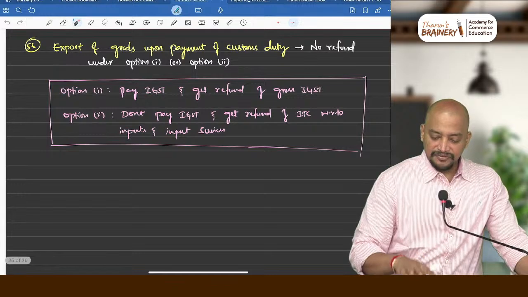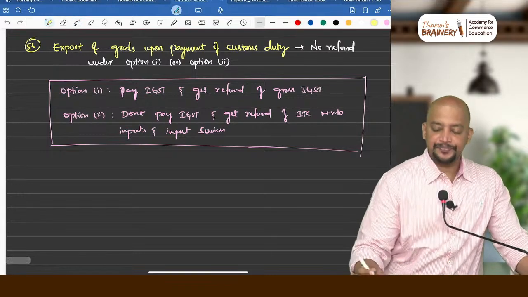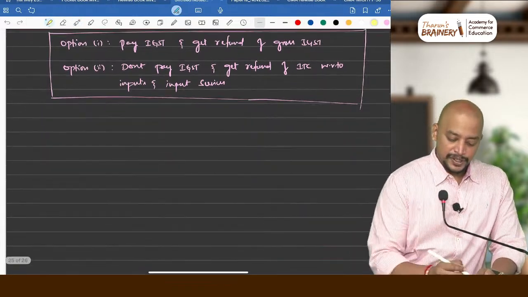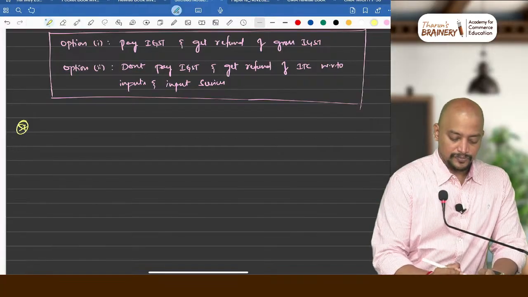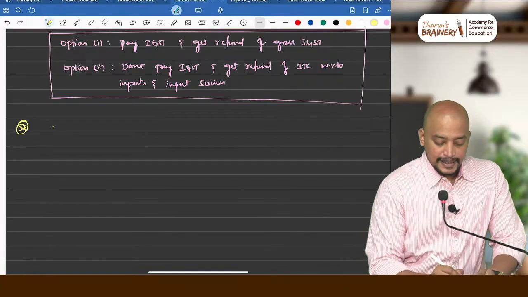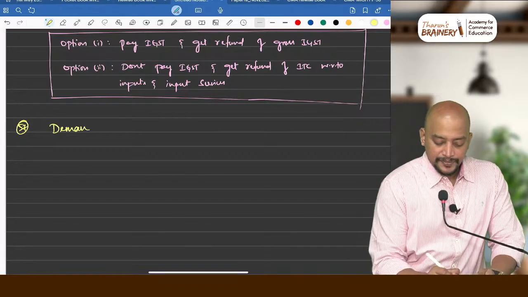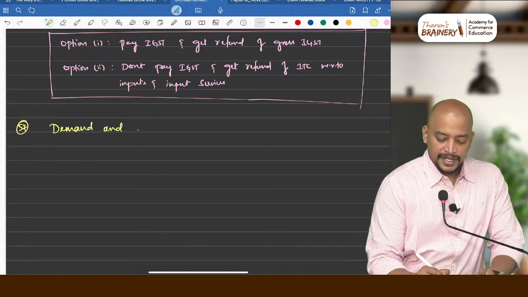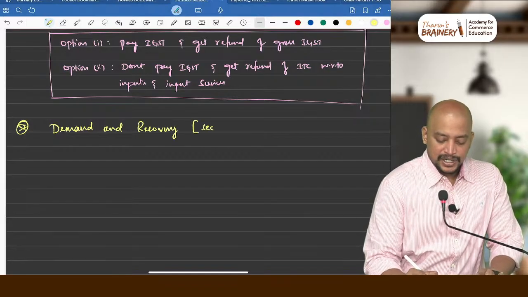This is the 57th point: demand and recovery, section 74A.